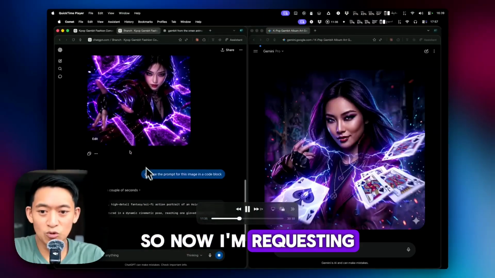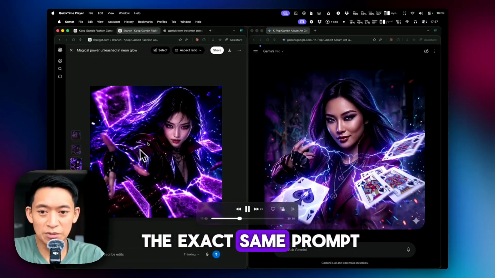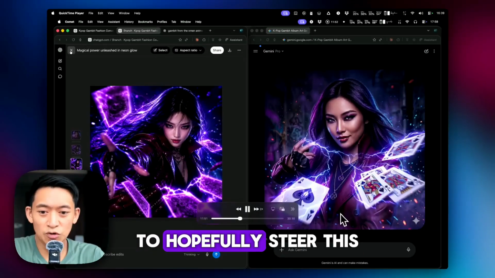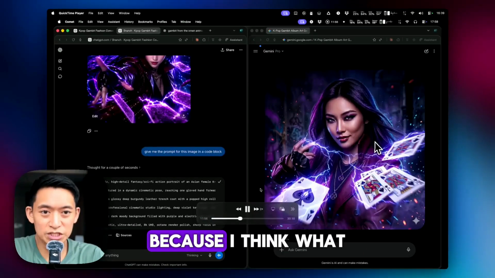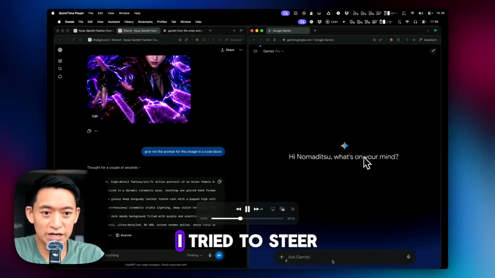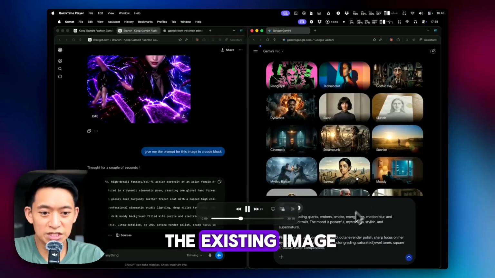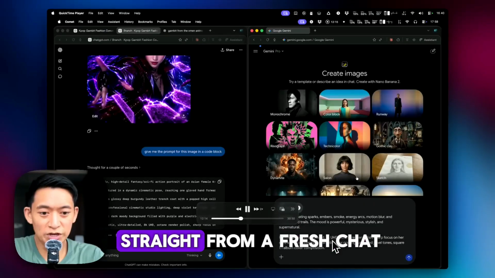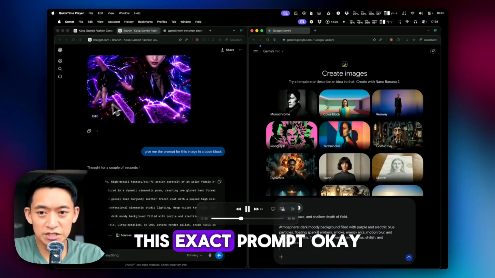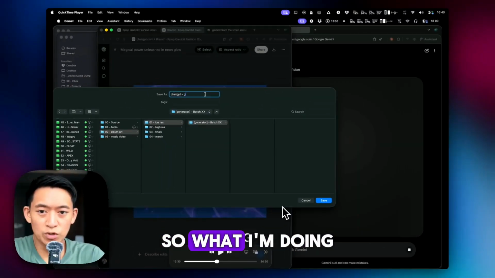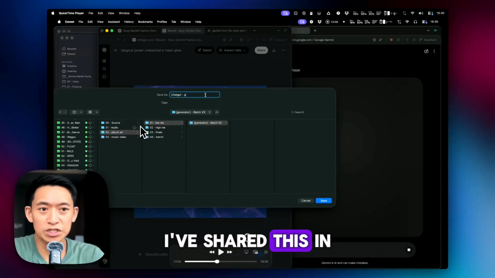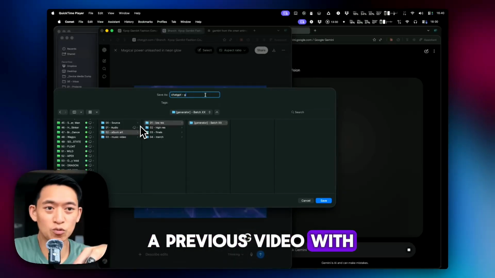So now I'm requesting the exact same prompt from here to hopefully steer this one better, because I think what I did here was I tried to steer the existing image, but now I'm doing this exact prompt straight from a fresh chat.